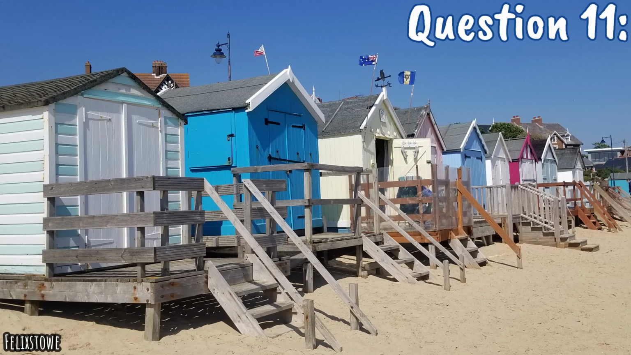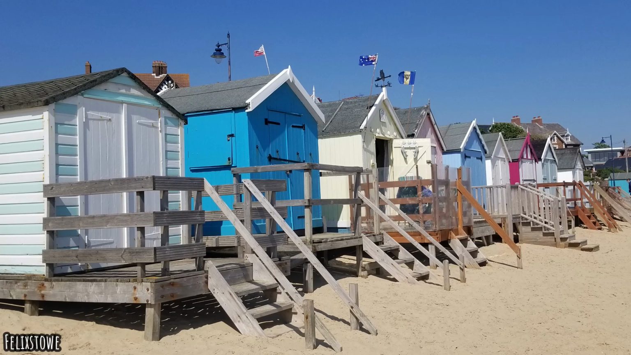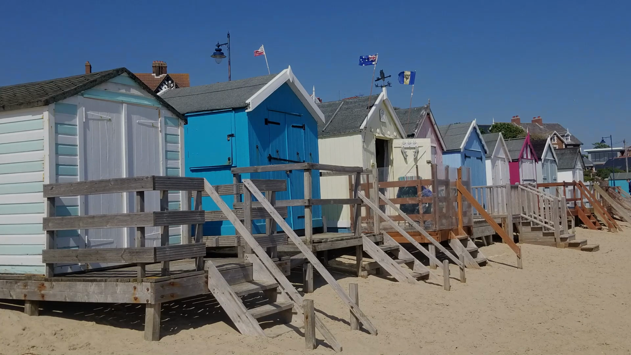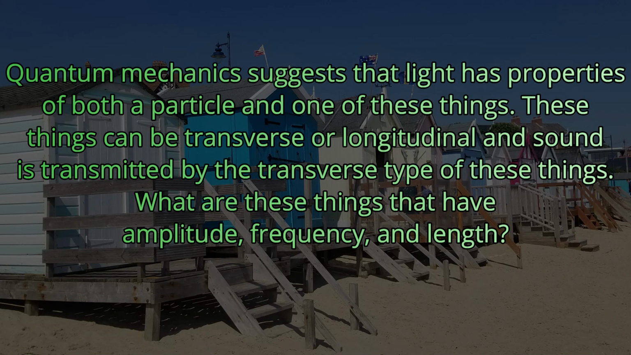Question number 11. Quantum mechanics suggests that light has properties of both a particle and one of these things. These things can be transverse or longitudinal, and sound is transmitted by the transverse type of these things. What are these things that have amplitude, frequency, and length? These things we're looking for are waves.